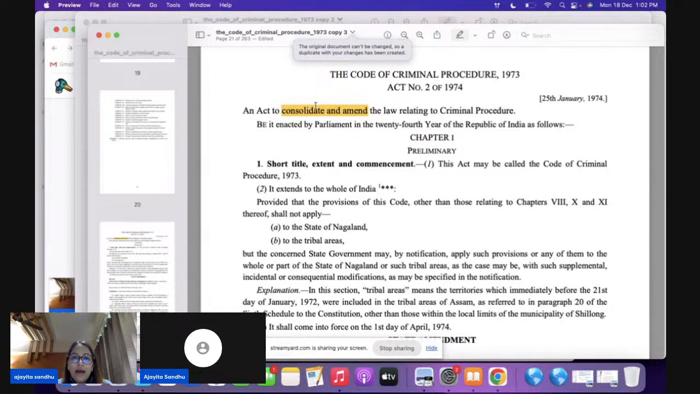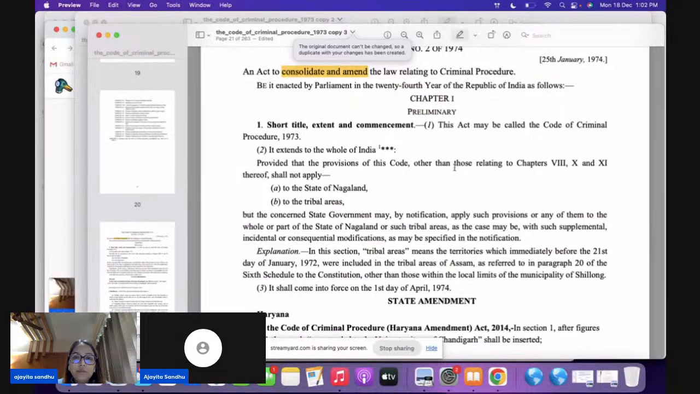If you come to the applicability of CRPC, the applicability is very simple. This particular law applies to the whole of India, including the states of Jammu and Kashmir. Now, earlier, this particular provision was not available to the state of Jammu and Kashmir. So CRPC was not applicable.